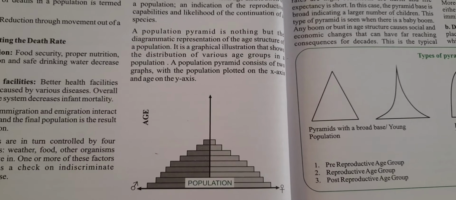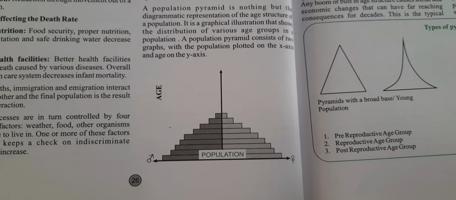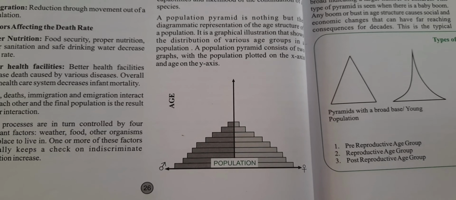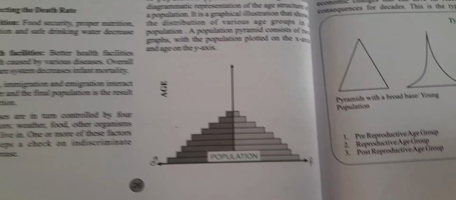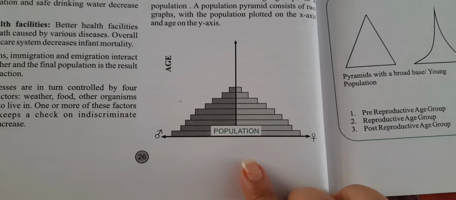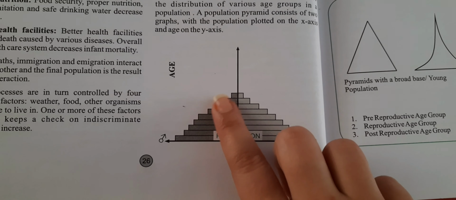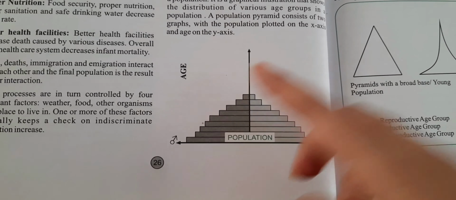Now we are coming to the population pyramid. As you can see, this is the figure of a population pyramid. A population pyramid is the diagrammatic representation of the age structure of a particular population. Two axes are there, x-axis and y-axis. On the x-axis, population is plotted, and on the y-axis, different age groups are plotted.